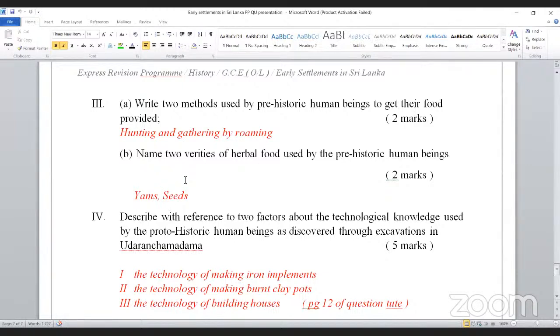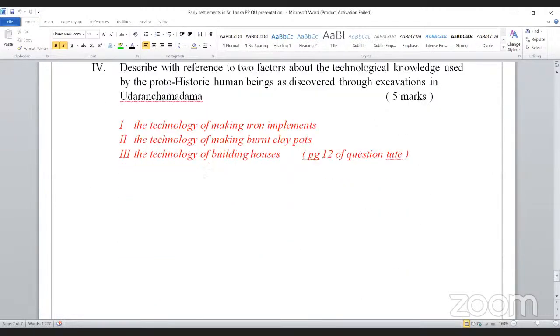Now today I wanted to show you how we can analyze things, categorize things, make short notes and approach the question paper. So we discussed the short note and all the past paper questions related to the second lesson. And now you know that it is really successful when we categorize like that, analyze like that, and make short notes.